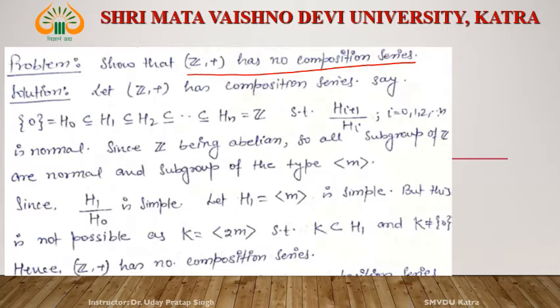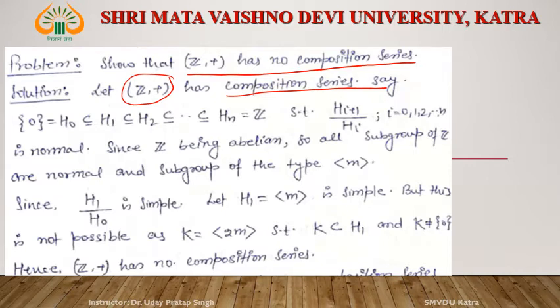This has no composition series, by the contradiction method. Let us assume that Z plus, this infinite group, has a composition series. We have to prove that it doesn't possess a composition series, so we apply the contradiction method.